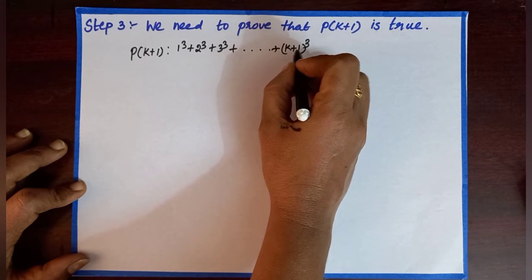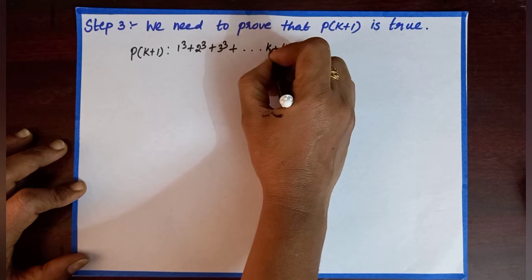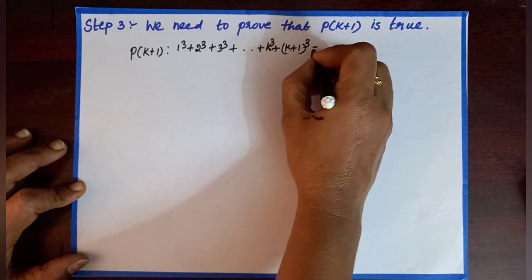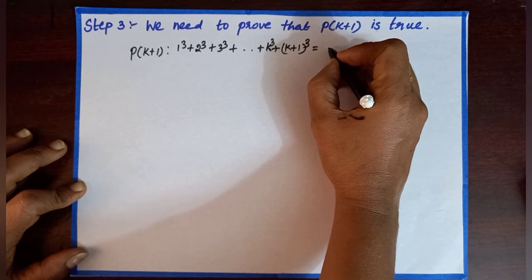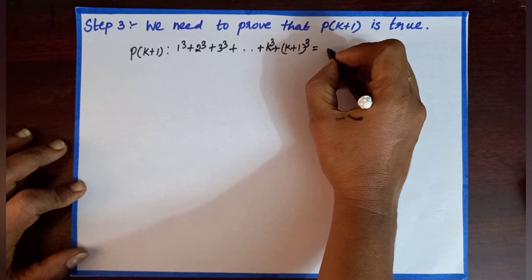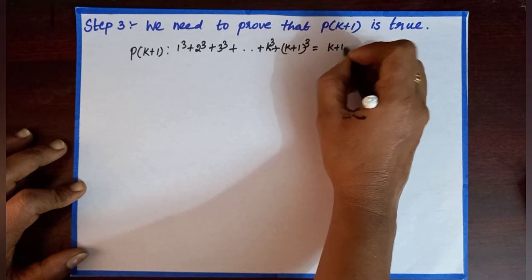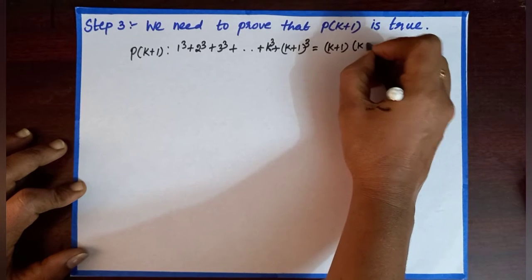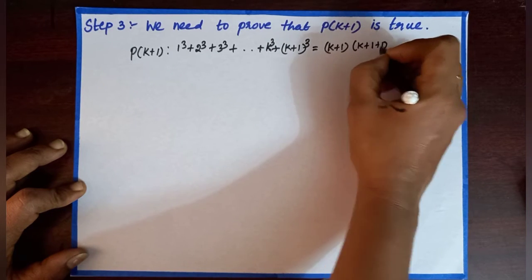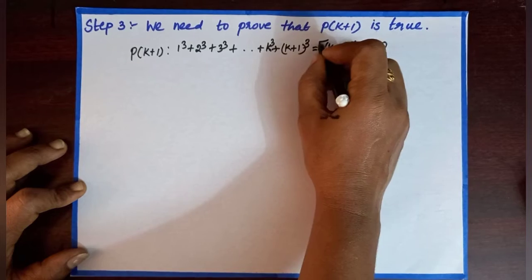The previous term of k plus 1 the whole cube is k cube, which is equal to, the right hand side also we need to substitute n as k plus 1. Then we get k plus 1 into k plus 1 plus 1 by 2 the whole square.